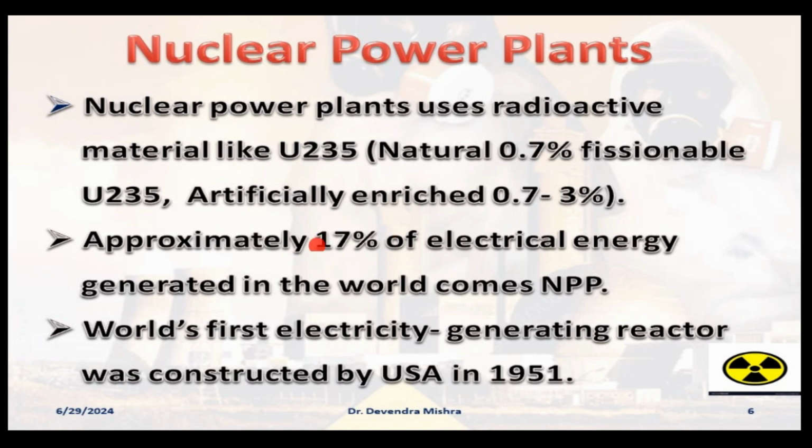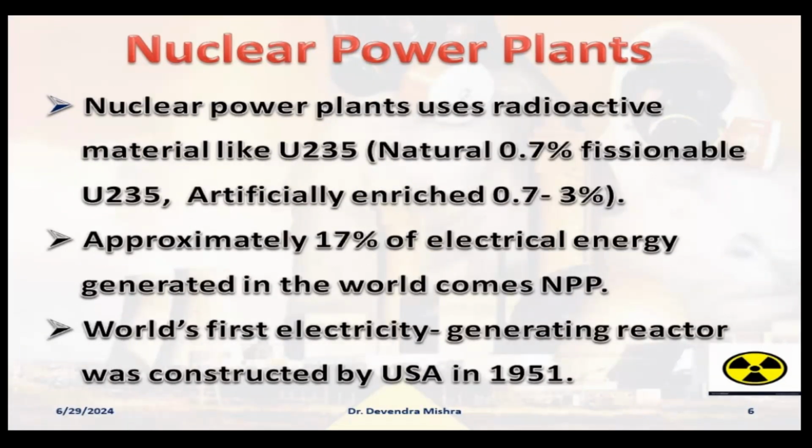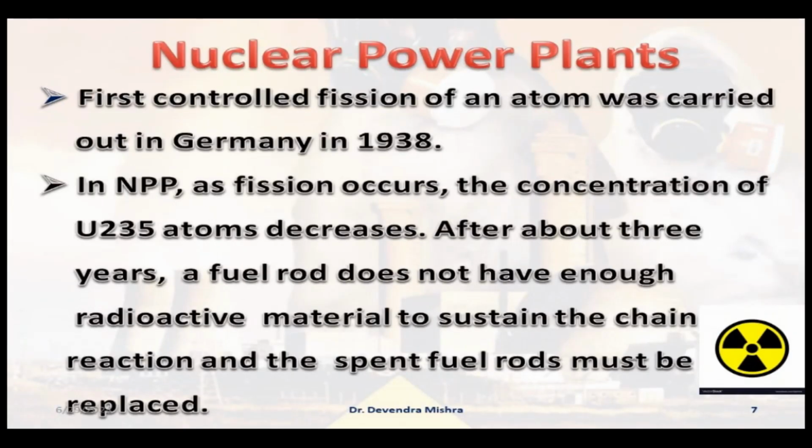Okay, now moving further, approximately 17% of the electrical energy generated in the world comes from nuclear power plants. Currently, of the energy which we are producing on earth, 17% is coming from nuclear power plants, right? And the world's first electricity-generating plant was constructed by the USA in 1951. Please remember, okay? The first controlled fission of an atom was carried out in Germany in 1938. However, the fission was carried out in 1938, but the machine to produce electricity was constructed by the USA in 1951.